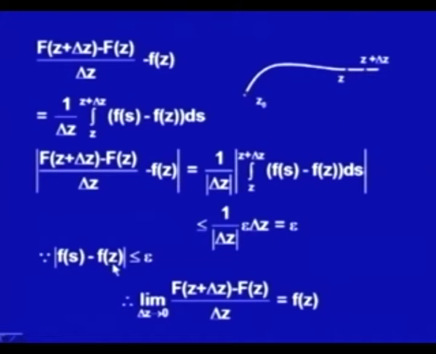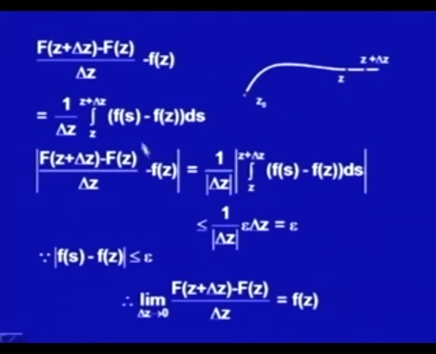Whatever direction I take z plus delta z, all the time the path would be a straight line, and because of the independence of path, the definitions of F(z plus delta z) and F(z) will remain the same. Because of the continuity of small f, this difference can be made arbitrarily small for any delta z in the neighborhood of z.